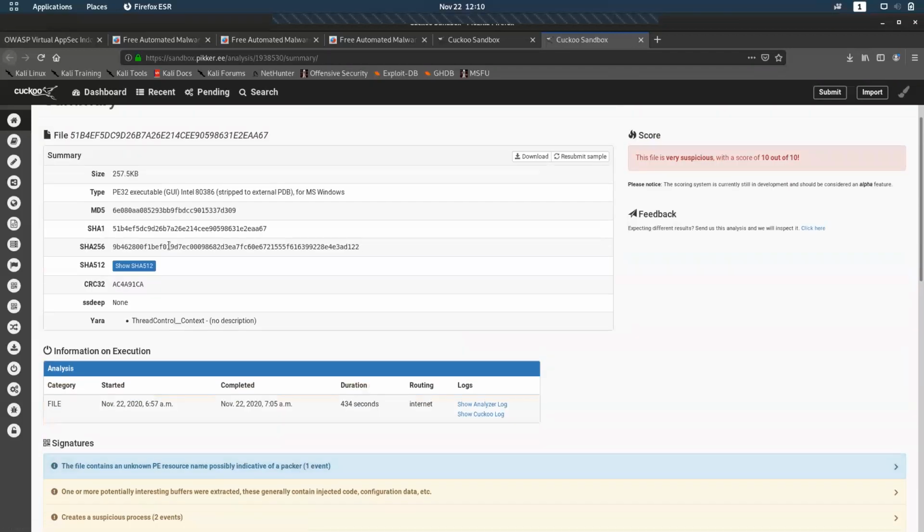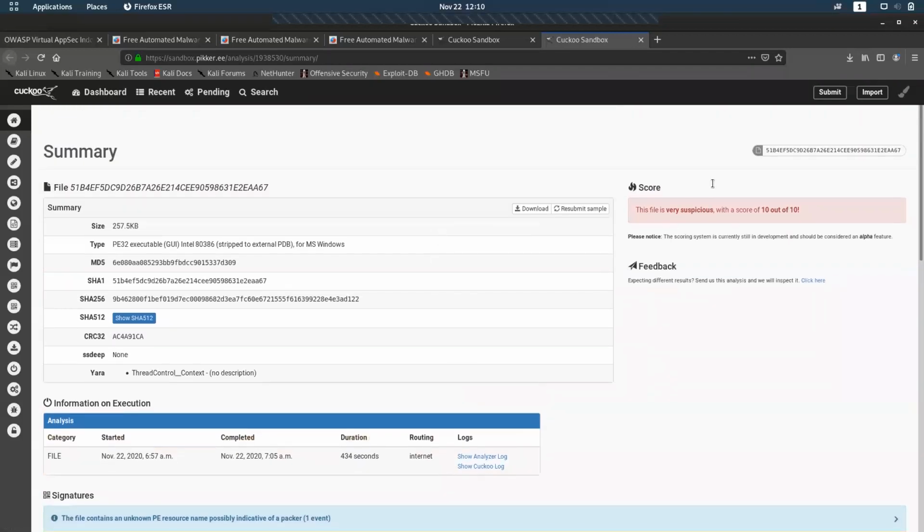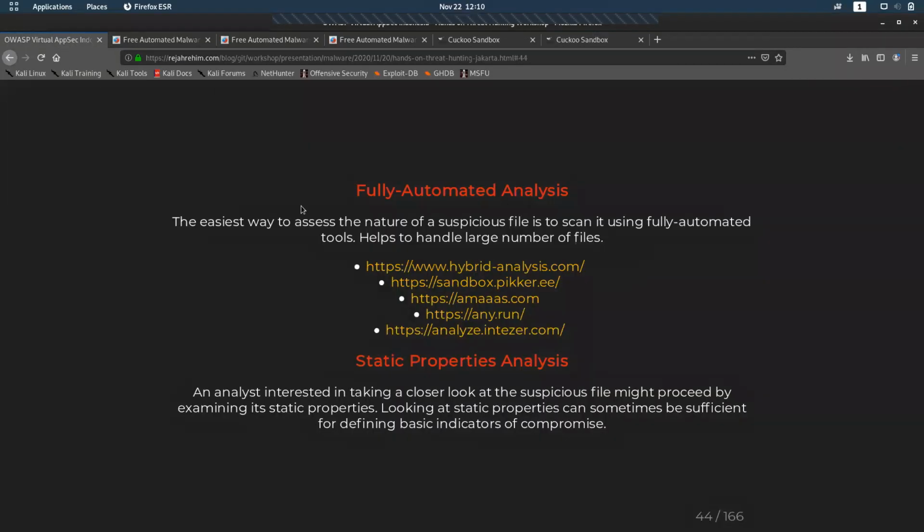So these are a couple of tools which we can use. If a file is very suspicious, we can do code analysis, automated analysis, without any expertise in this field, without much understanding of it.